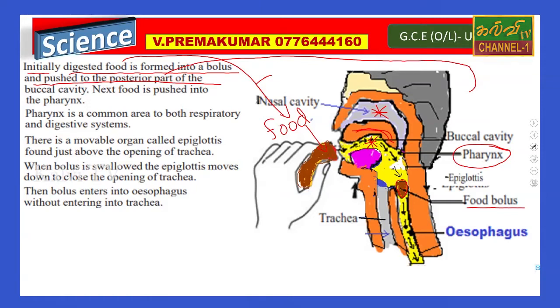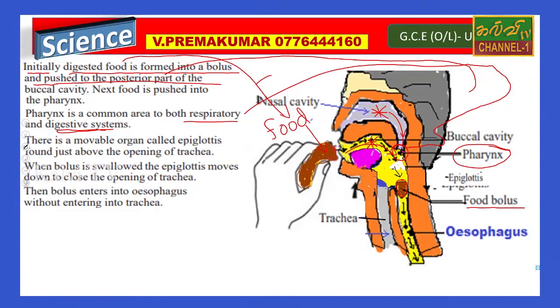The pharynx is the common place. What does pharynx mean? It is the common place for the respiratory system and the digestive system. Pharynx is the common area for both respiration and digestion.